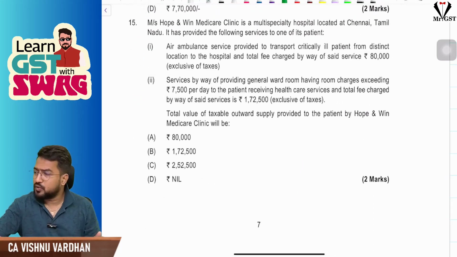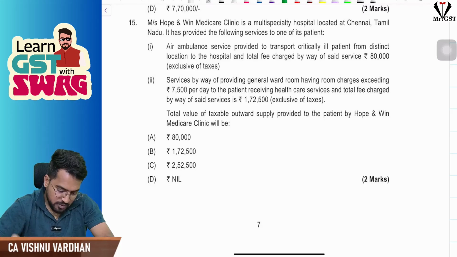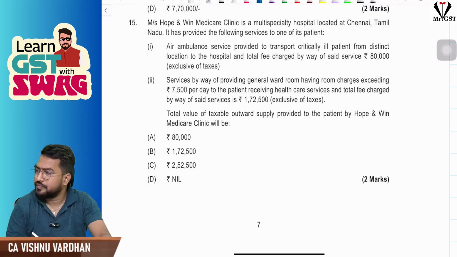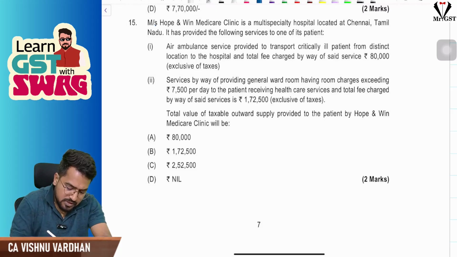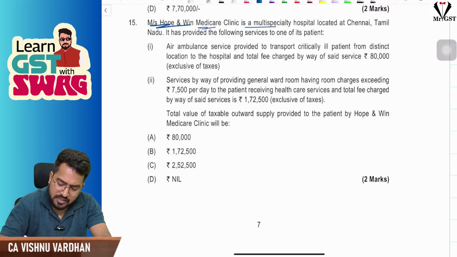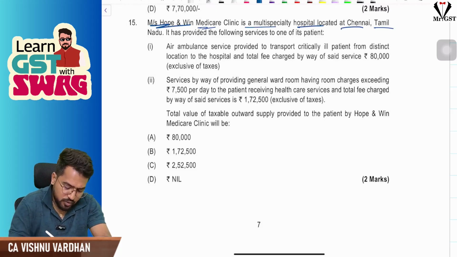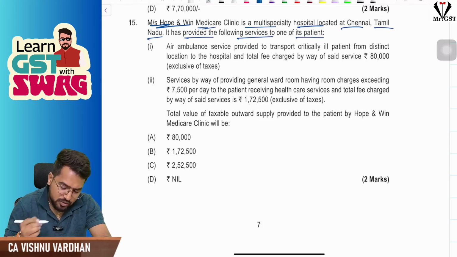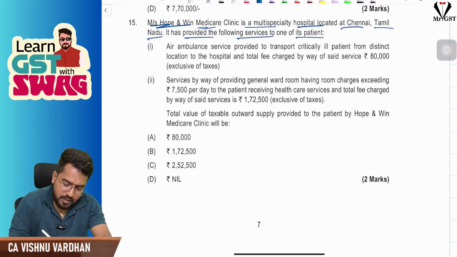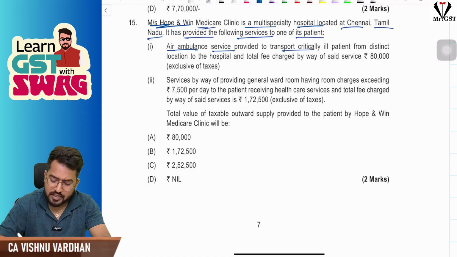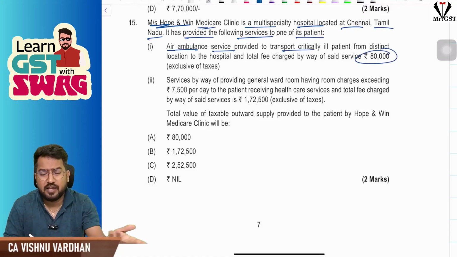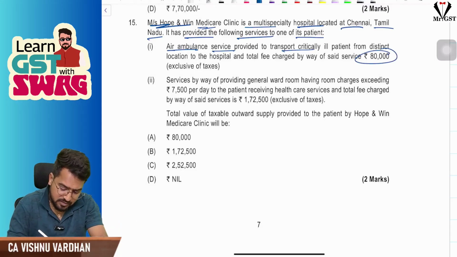And now coming to the last MCQ. If you see this question, it is regarding Messrs. Hope and Win Medicare Clinic, a multi-specialty hospital located at Chennai, Tamil Nadu. It has provided the following services to one of its patients. Air ambulance service to transport a critically ill patient, charge 80,000. Ambulance services, even air ambulance service, is exempt under GST.